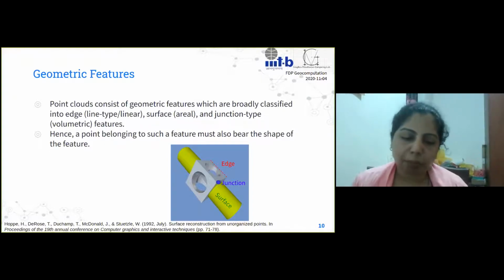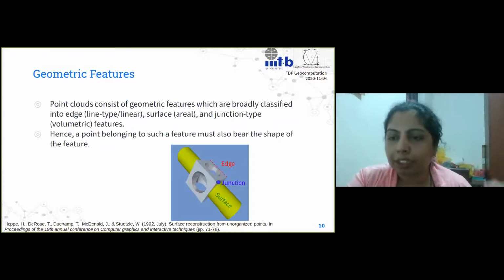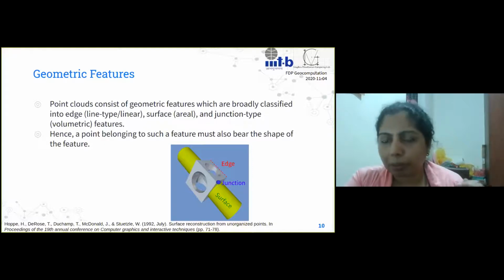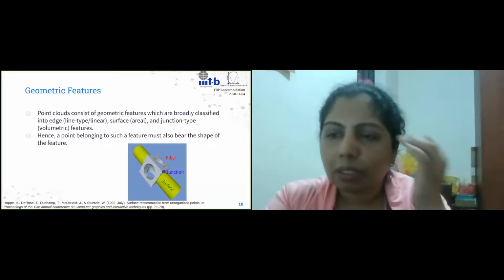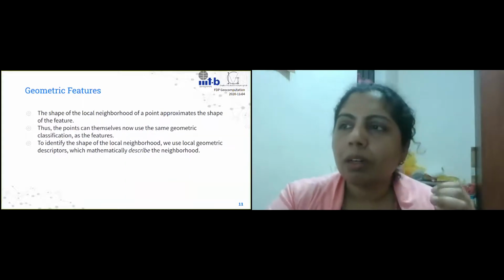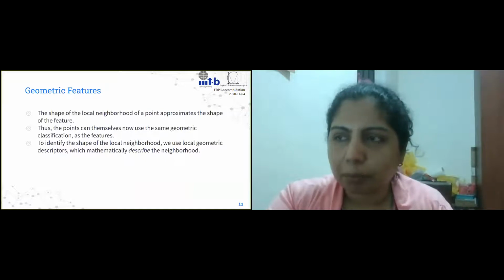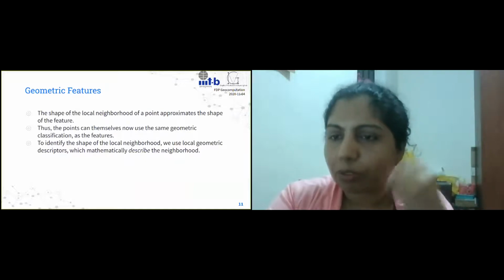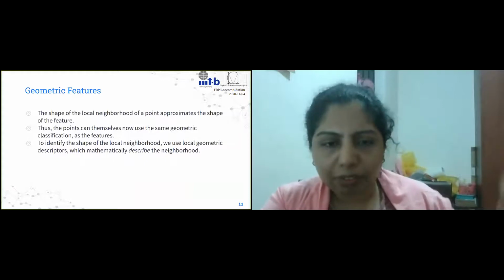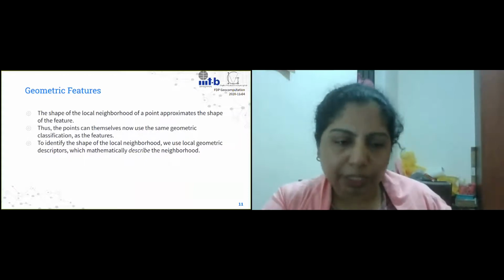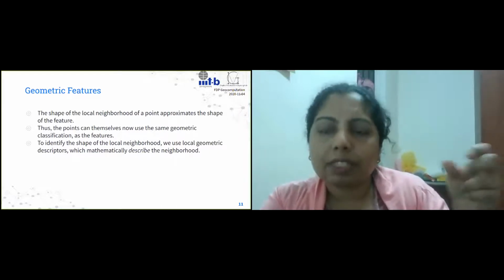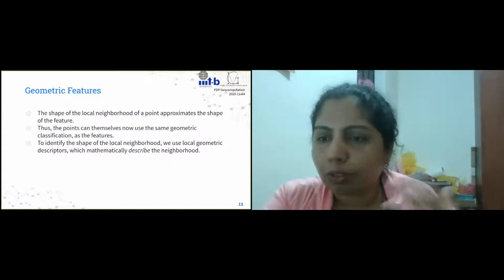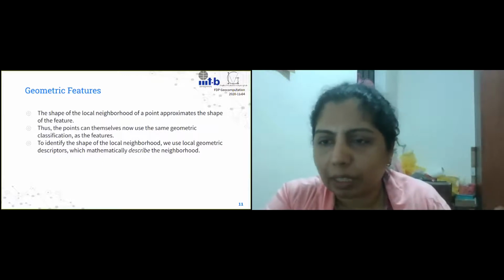So we have a point, we have identified its local neighborhood, and from the local neighborhood, once we find the shape of the local neighborhood, we will be able to extract the descriptors, right? So that will describe the local neighborhood. That's essentially what I just spoke about. The shape of the local neighborhood is what we are now looking for. So we started out with the point cloud. We looked at each point. From each point, we decided we will identify its neighbors. And once we identify the neighbors, now we will look for the local neighborhood. So that's essentially how this is going.